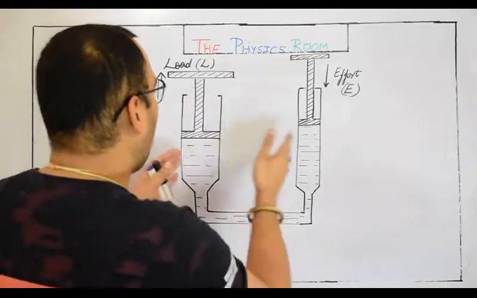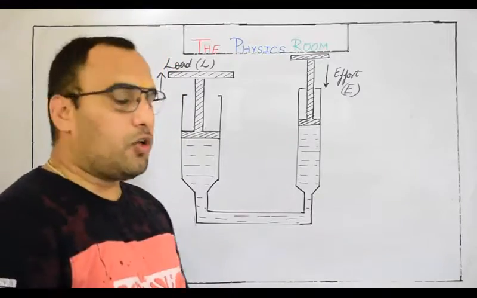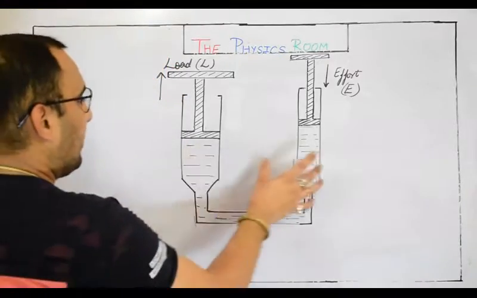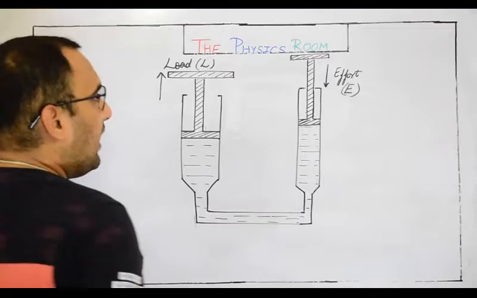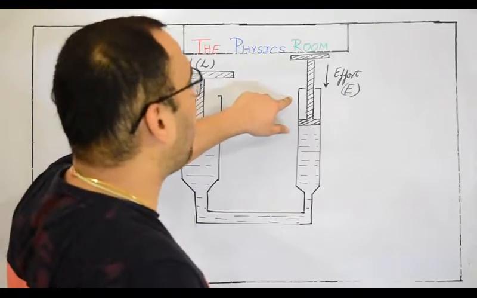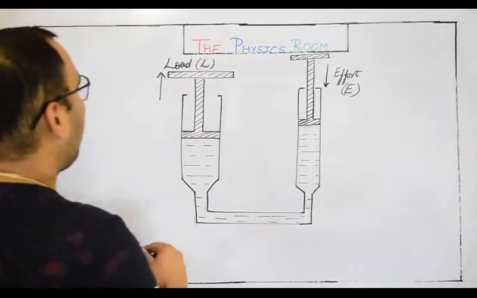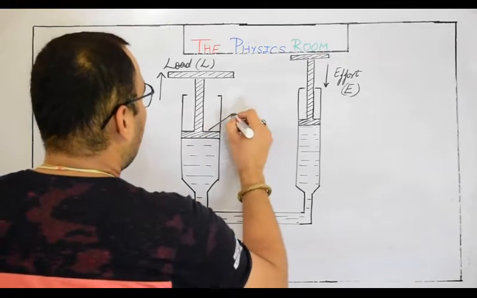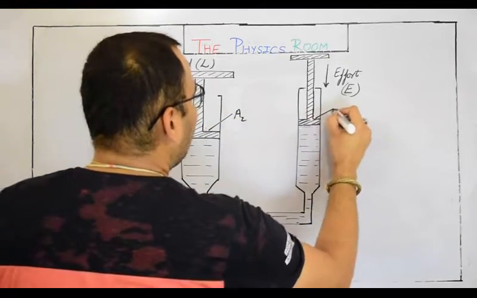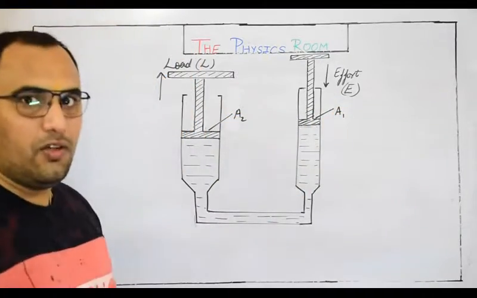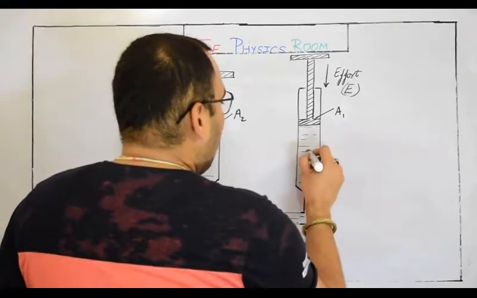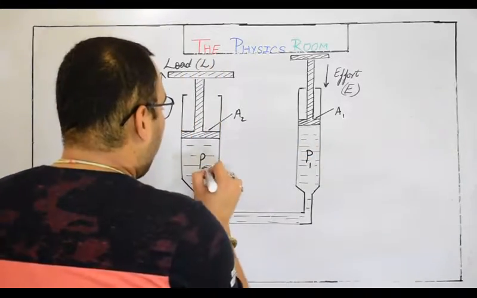So I have taken an example related to a hydraulic lift. We are talking about a two syringe system in which we have connected two syringes with a common pipe. One syringe has a lower area of cross section, and the other has a greater area of cross section. Let's say the areas of cross section are A2 and A1. We know very well that liquid will exert equal pressure in all directions.